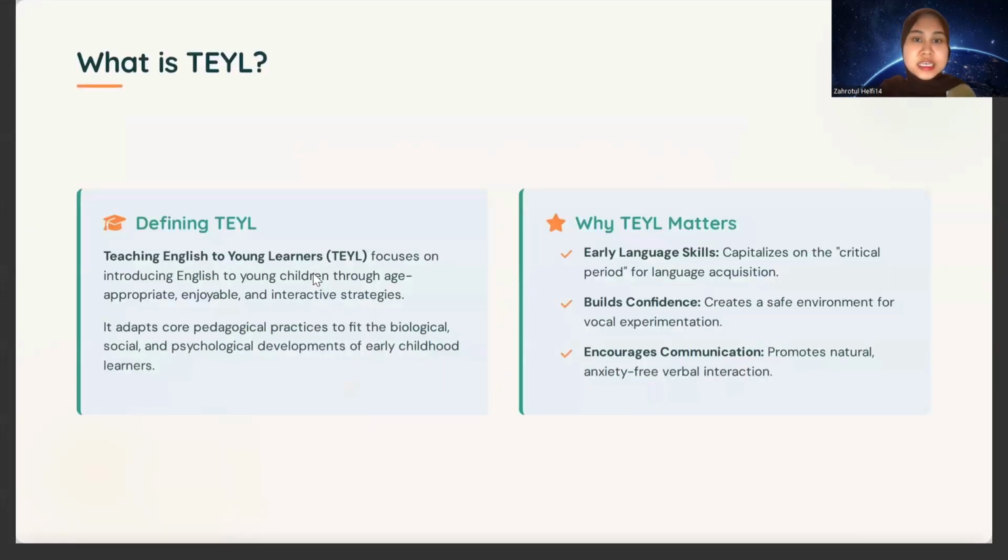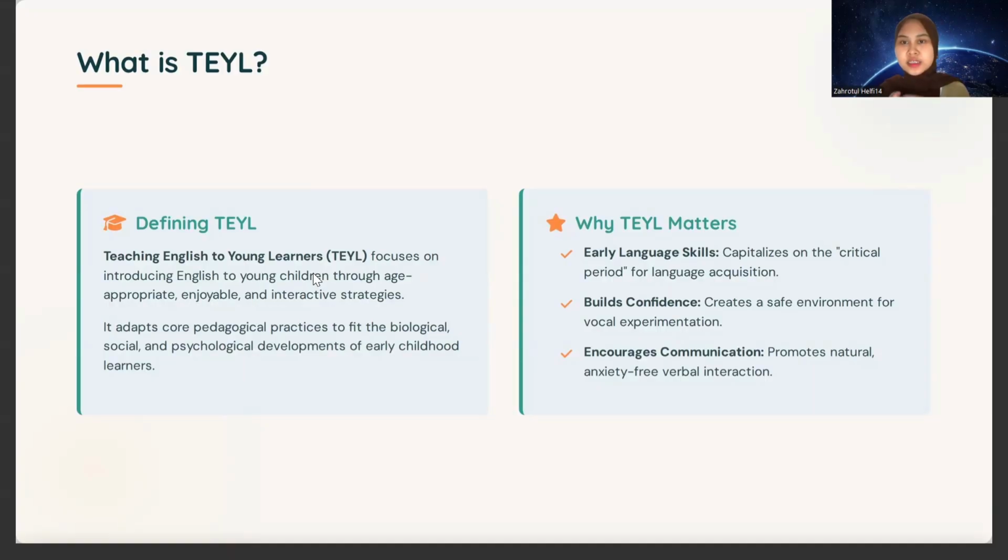Okay, what is TEYL? Defining TEYL, Teaching English to Young Learners, focuses on introducing English to young children through age-appropriate, enjoyable, and interactive strategies. It adapts core pedagogical practice to fit the biological, social, and psychological development of early childhood learners.